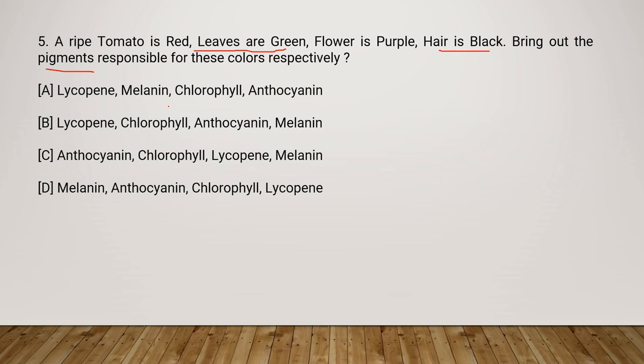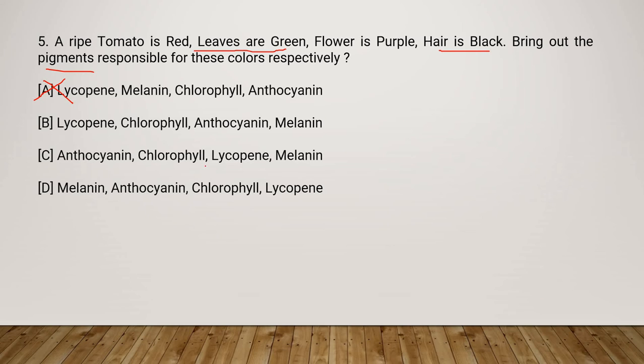At least this you got. So in the second option, chlorophyll is there in 3 options. So you can eliminate the first option. Okay, flower is purple. Hair is black. You might have heard about the pigment in our skin and all, melanin. Sometimes in your daily life you might have heard, and you can get an idea, hair is black because of melanin.